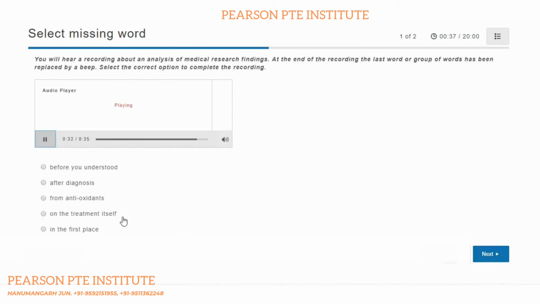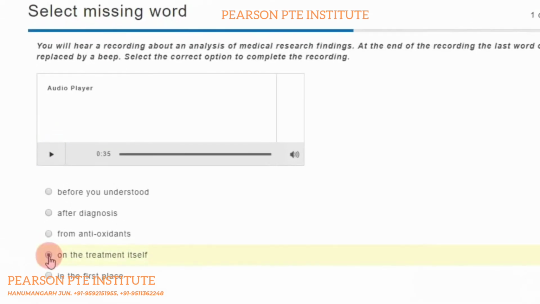There are several possible response options. Select the most appropriate option to complete the recording.